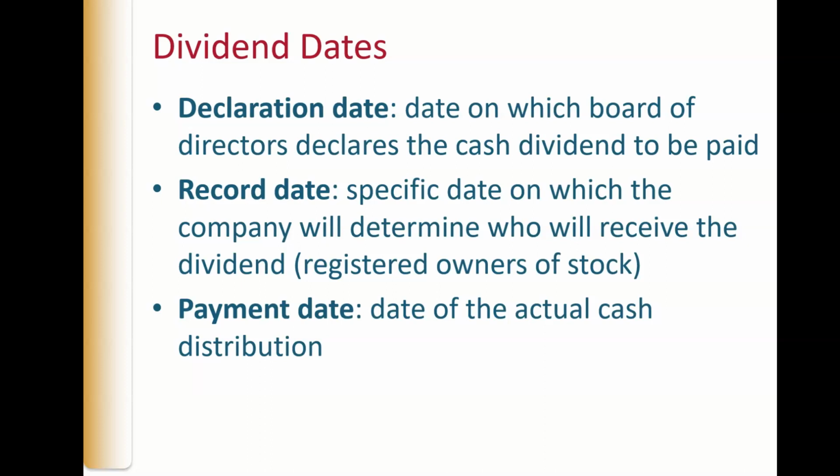They declared a cash dividend on the declaration date to owners on the record date. So there has to be a record date, because if stock is traded on the open market, you have to pick a day and go, whoever owns it on this day will get dividends. You don't make a journal entry on the record date. And then the payment date is the actual cash distribution. At that point, you debit dividends payable and credit cash.